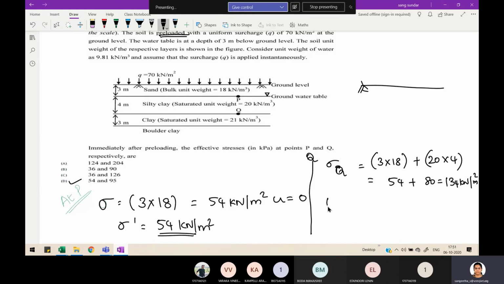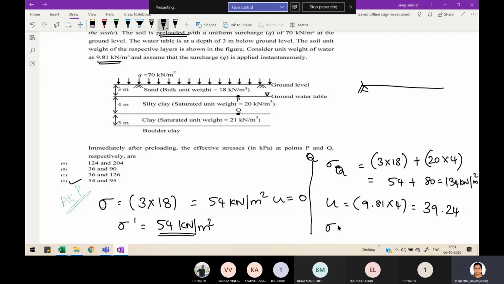Now, tell me how much is the pore water pressure. The water table is at a depth of 3 meters below ground level. So for Q, the head at which your water table is acting is 4 meters, right? They told us to consider the unit weight of water as 9.81. So 9.81 into 4 gives 39.24.